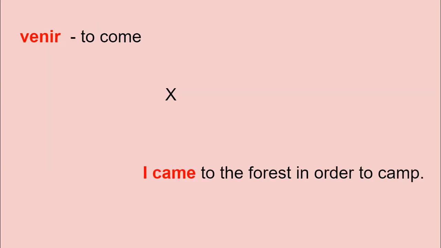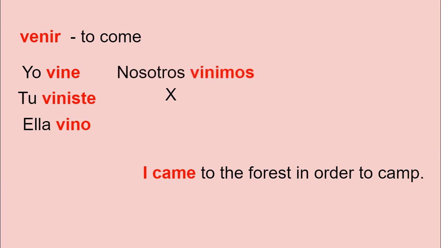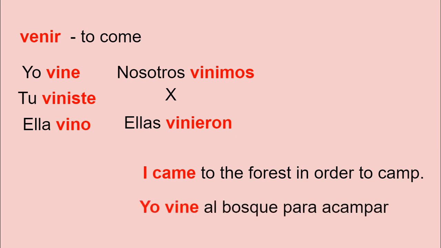The last one that shares this pattern is the verb venir. Yo vine, tú viniste, él vino, nosotros vinimos, and ellas vinieron. Listen to the three patterns we've had. Hice, hiciste, hizo. Quise, quisiste, quiso. And now listen. Vine, viniste, vino. So these have the same kind of pattern here. I came to the forest in order to camp. Yo vine al bosque para acampar.